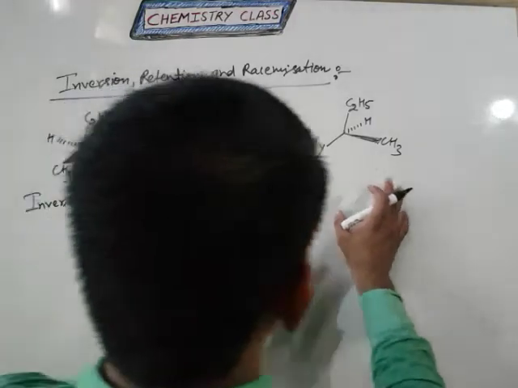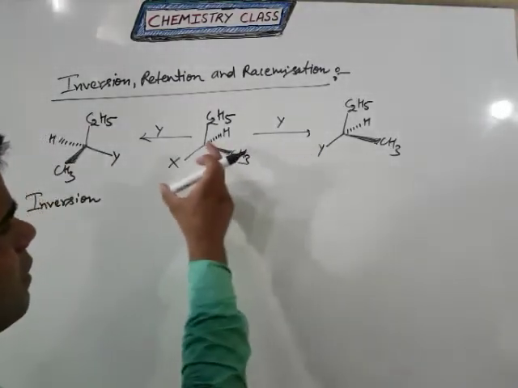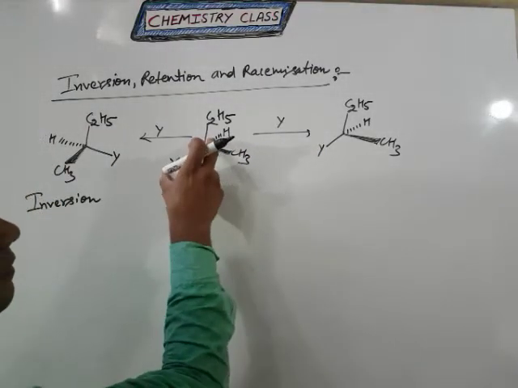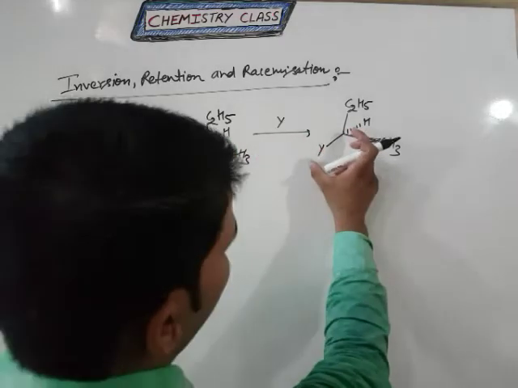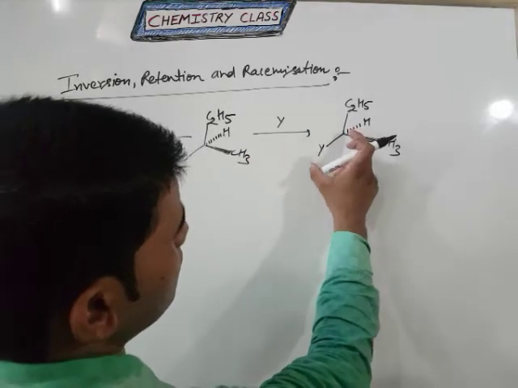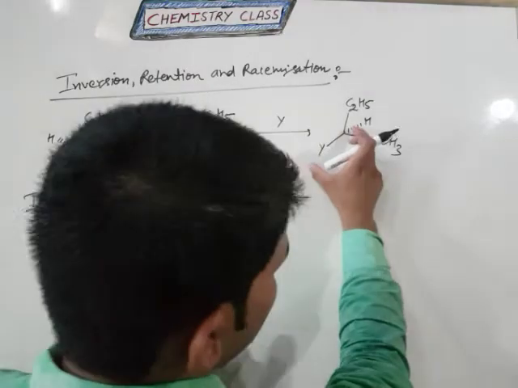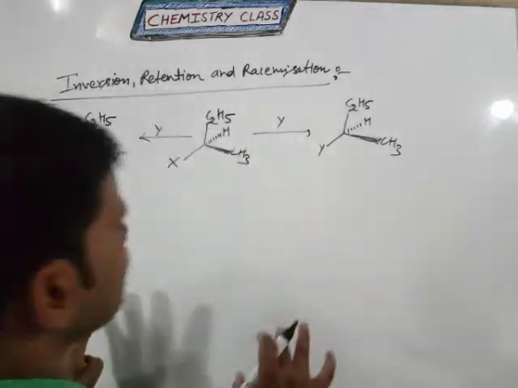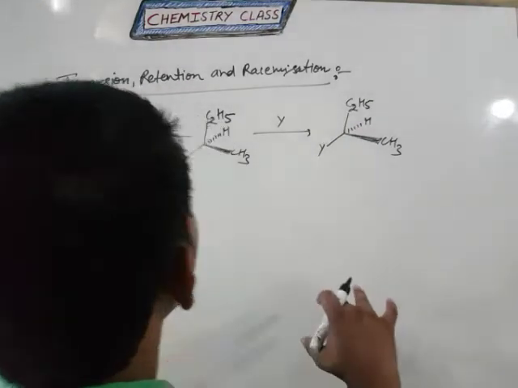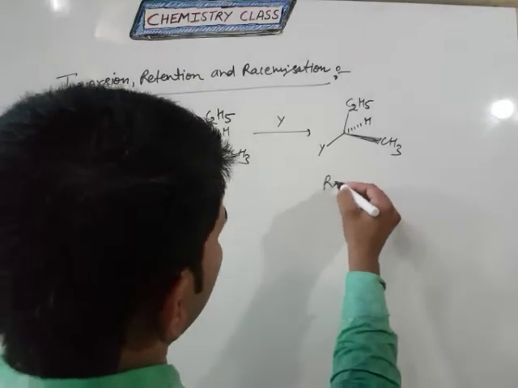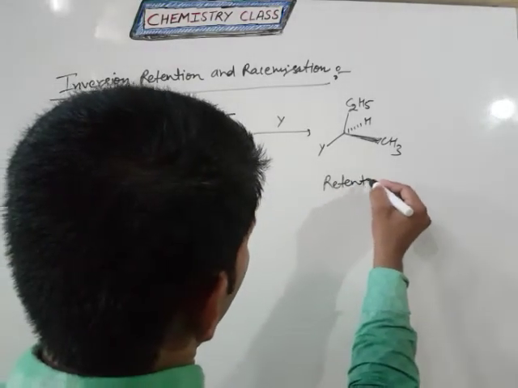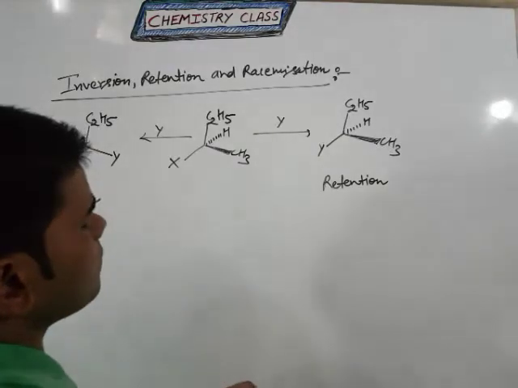And this product, you can see the previous nucleophile face is that one, and in the final nucleophile substitution, the face is that one. So that means nothing changed in the plane. That means the name is retention. Clear?